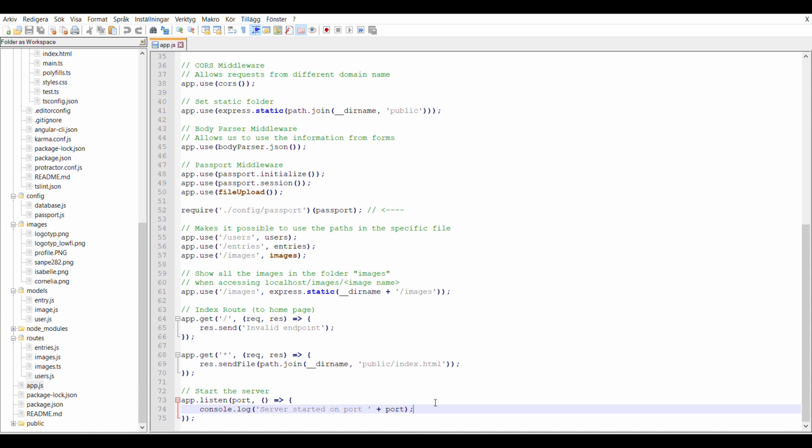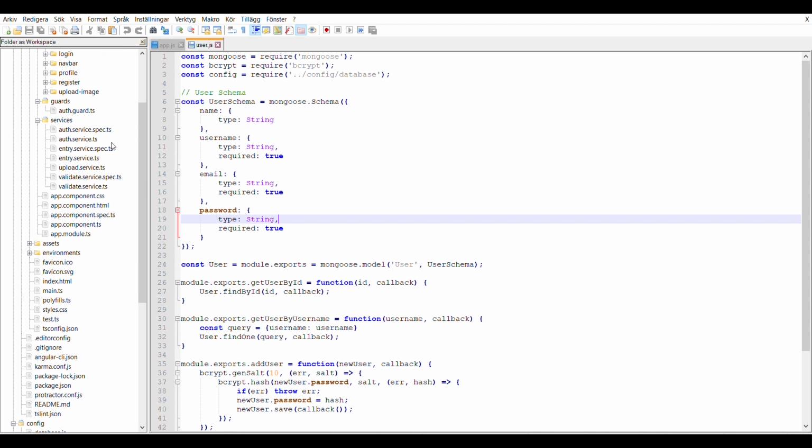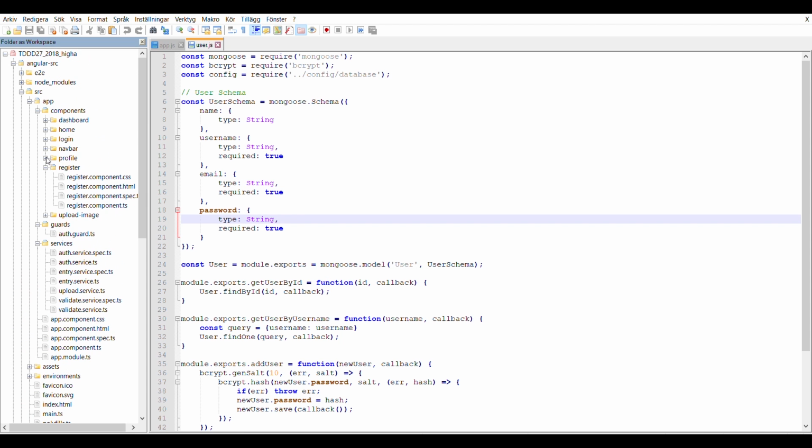The main feature for the application is the users, so we will show the process of creating and saving them in more detail. The process is then more or less the same for the images and the entries as well. In models we can see the user schema. A user consists of 4 strings, a name, a username, an email, and a password. This is what we need if we go to the component register and look at the HTML file and the TypeScript file.